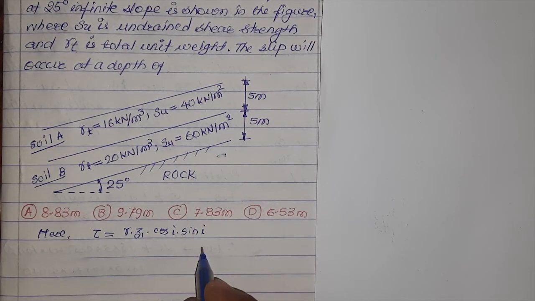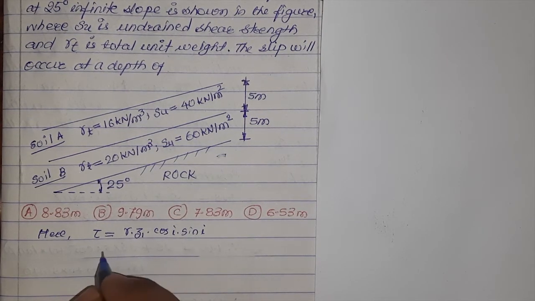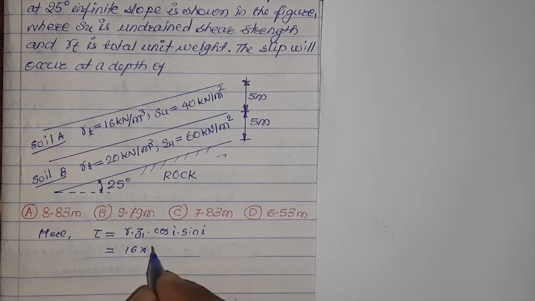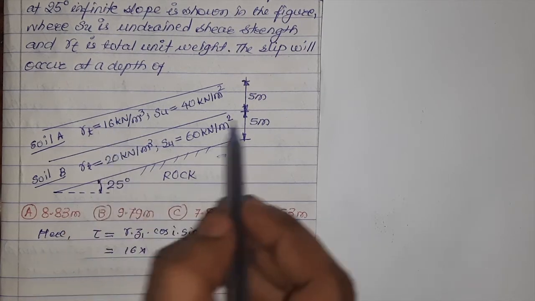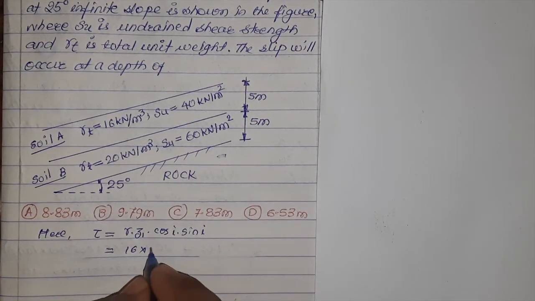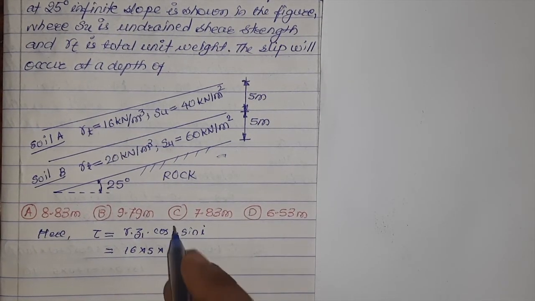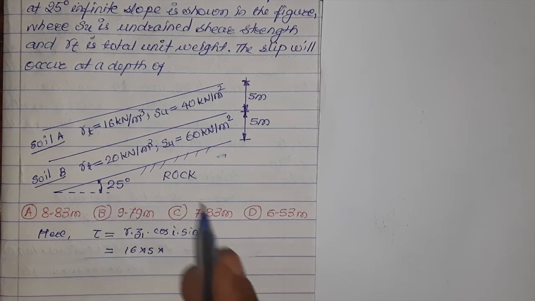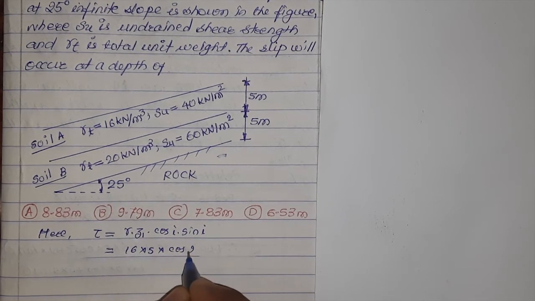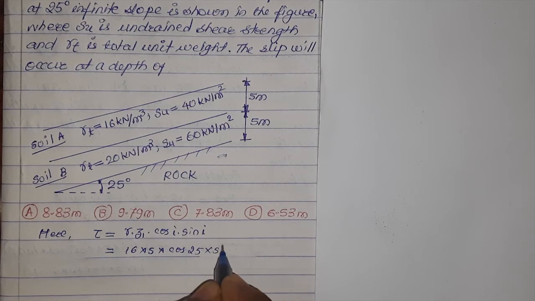This is related to soil A. So tau equals gamma is 16 multiplied by depth of this layer, it is 5 meter, multiplied by slope angle 25 degrees, so cos 25 multiplied by sin 25.